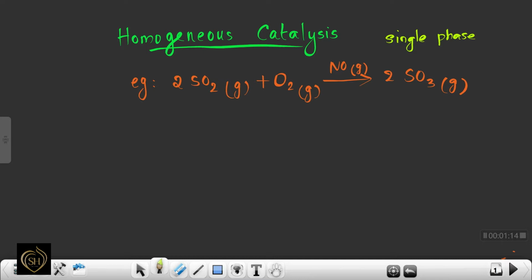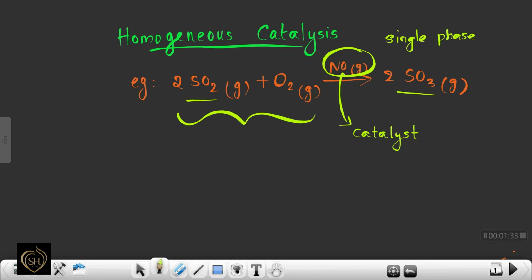Consider the example. Here sulfur dioxide is converting to sulfur trioxide in the presence of nitric oxide as a catalyst. This is a type of homogeneous catalysis. That means here the reactants are in the same phase, that is gaseous state. Reactant sulfur dioxide is in gaseous state and oxygen is in gaseous state, and the product formed, sulfur trioxide, is also in gaseous phase, and the catalyst used is also in gaseous phase. So this type of reaction is homogeneous catalysis.